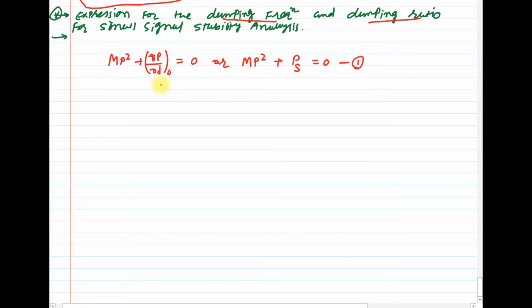So this is our equation number 1. From this equation I can make p the subject. So p square is equal to minus Ps by M.